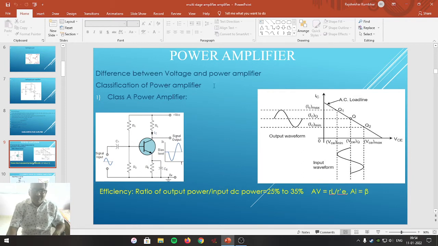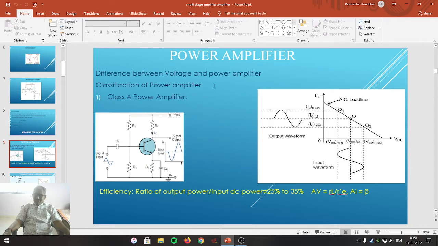The first difference is that a power amplifier amplifies the power level of the input signal, whereas a voltage amplifier amplifies the voltage level of the input signal. The second difference is that a voltage amplifier is connected at the initial stages of the amplifier to amplify the voltage level of the input signal, whereas a power amplifier is connected at the last stage of the amplification.